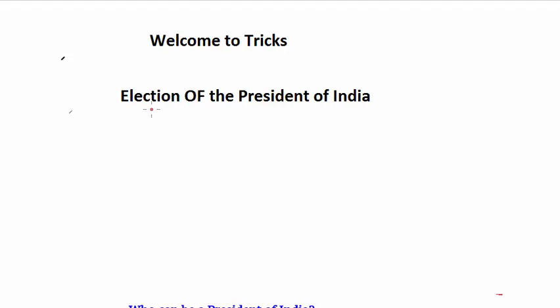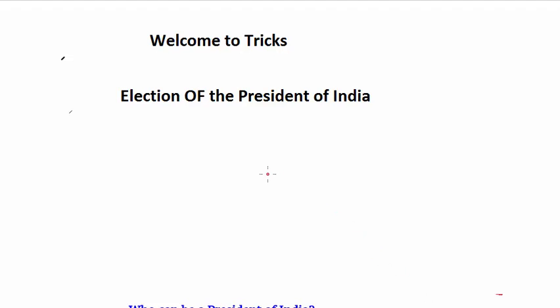Today in this video we will learn how the election of the President of India takes place. Who are the people who take part in this election process, and how the value of the votes of the MPs and MLAs are determined. What is this single transferable voting which is applied in this election?